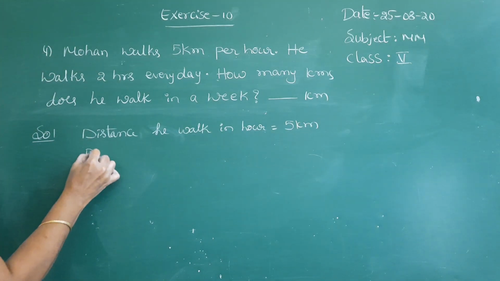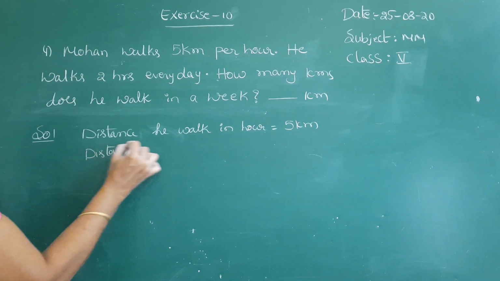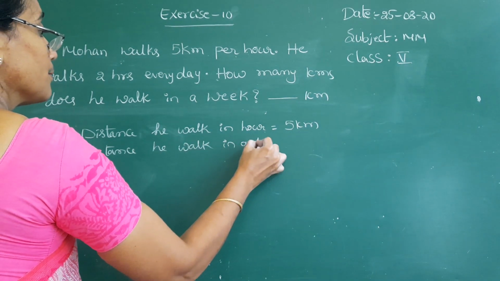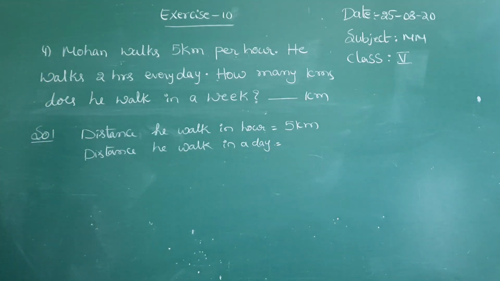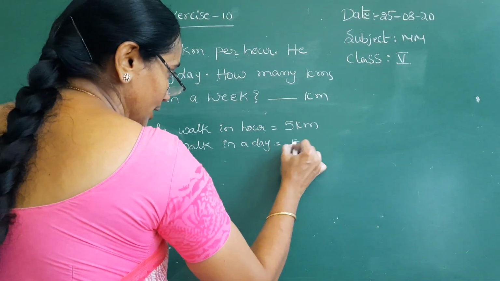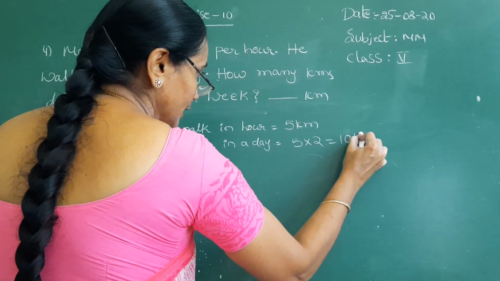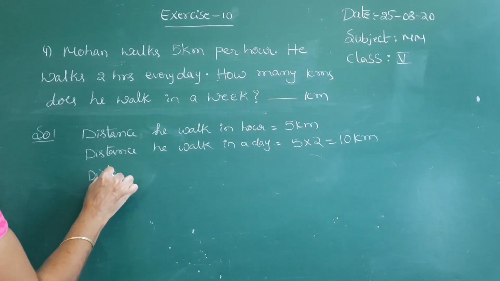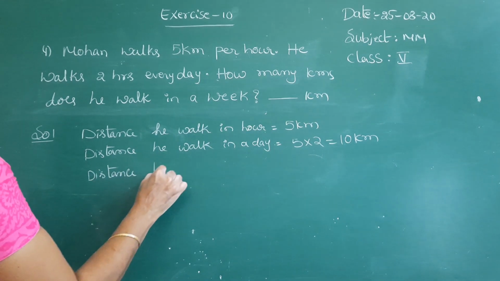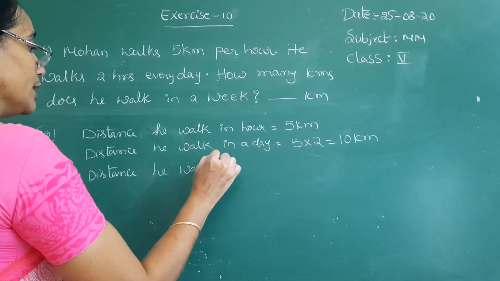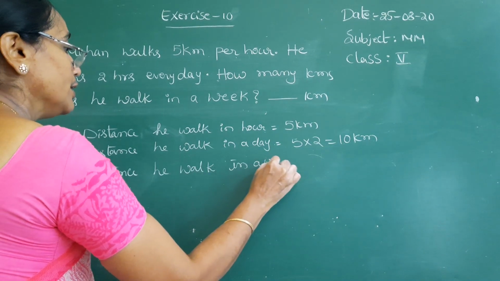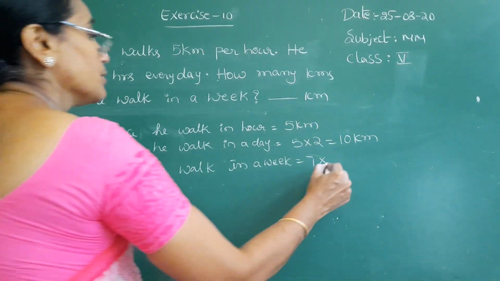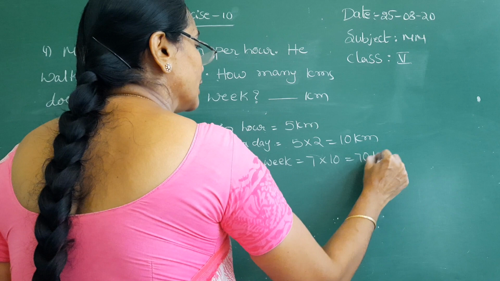Next, you have to find the distance he walked in a day. Per day, how many hours did he walk? 2 hours. So per hour 5 kilometers, so 5 into 2, he completes a distance of 10 kilometers per day. But the question is asking how much distance he walked in a week. Per week, how many days? 7 days. Per day he covers 10 kilometers, so in 1 week he covers 70 kilometers.